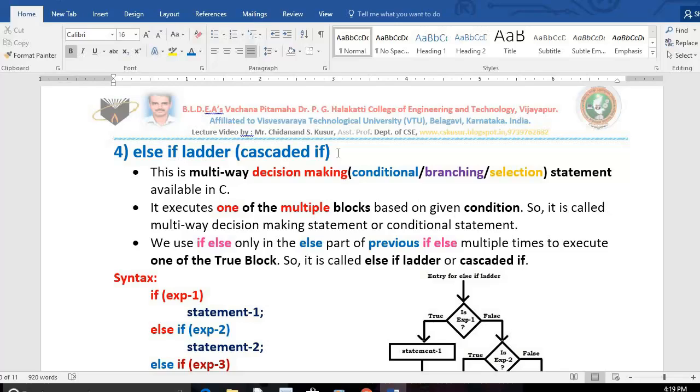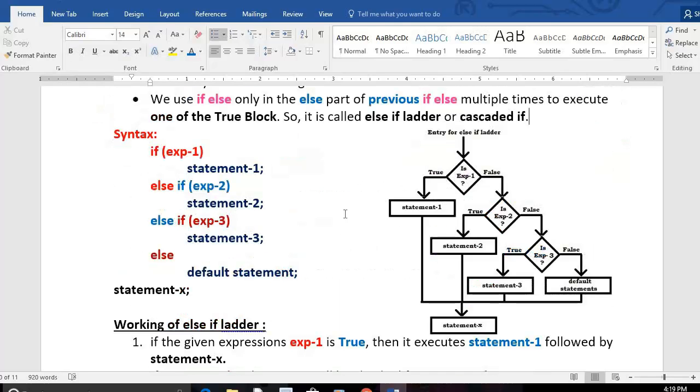If you explain like this in exam, you get 0.5 marks. How to score the remaining marks? Don't forget to write the syntax. If, with one condition in brackets, don't give a semicolon here. If this condition is true, the machine executes statement 1. It may contain a single instruction, or it may contain multiple instructions also.